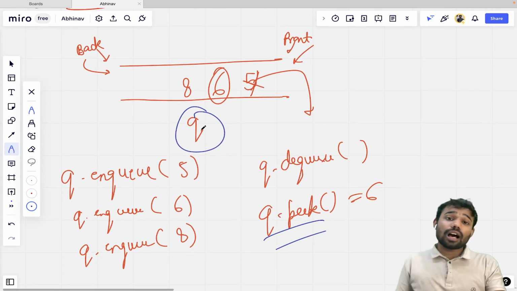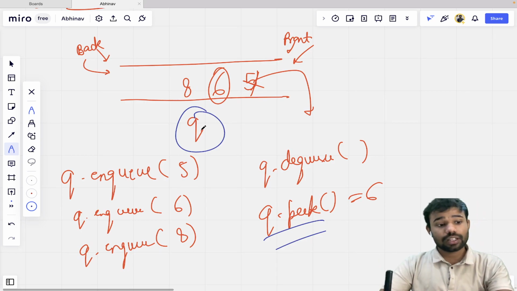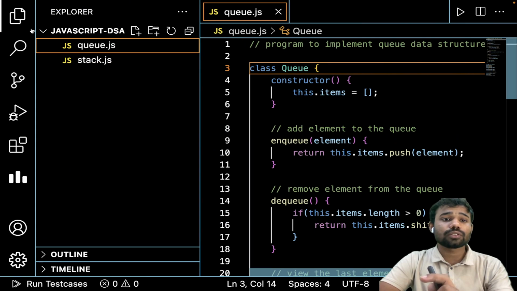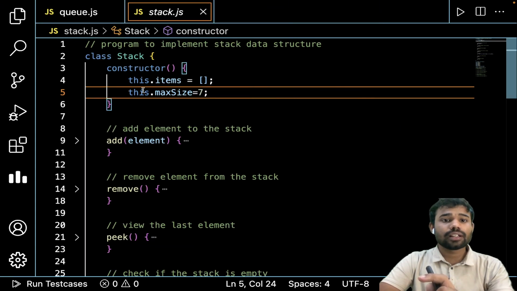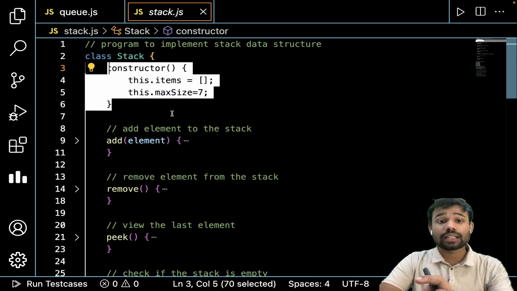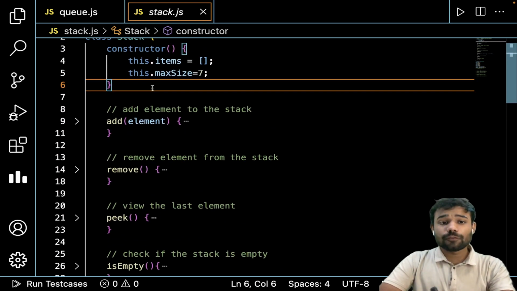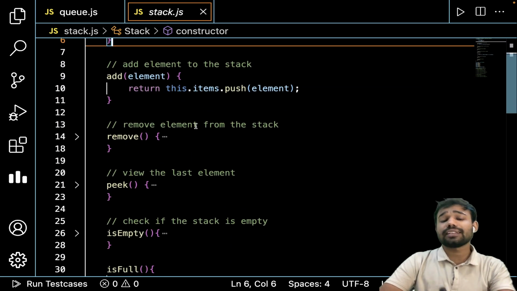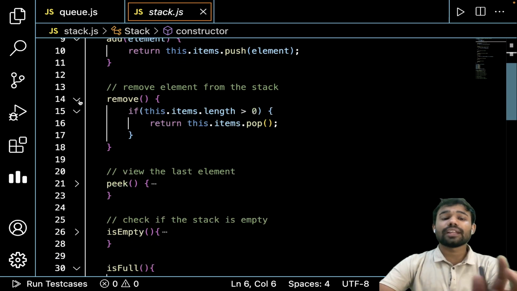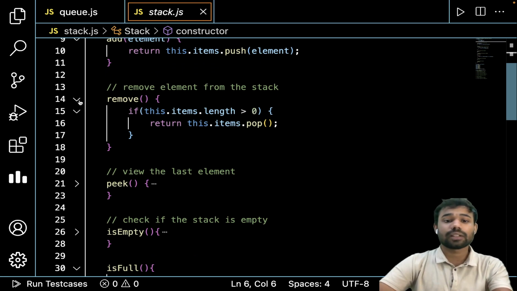Now we will understand that, as I told you, queue is not inbuilt. It is not an inbuilt system. You have to basically build a queue using another data structure. So what we did in stack, if I talk about the program of stack, you will see that in stack we took a constructor, and in it we took items and a max size, which was the max size of that stack. Then we took some functions like add. Add basically adds the element at the top of the stack, basically at the back of the array. So we took an array and with the help of that array we were implementing the stack.